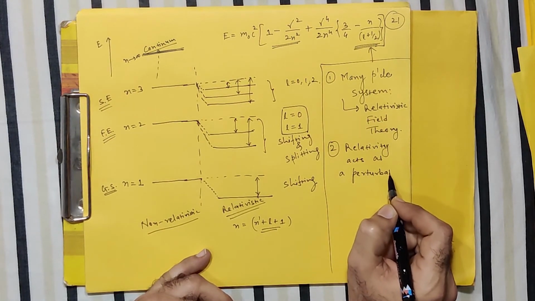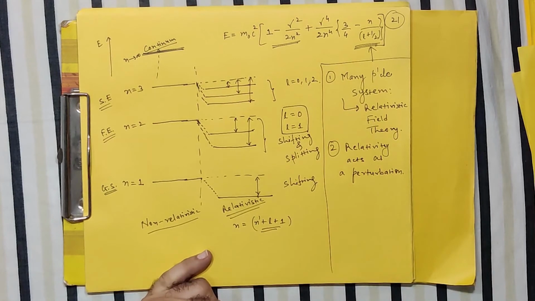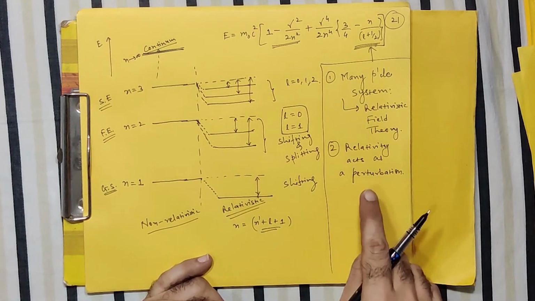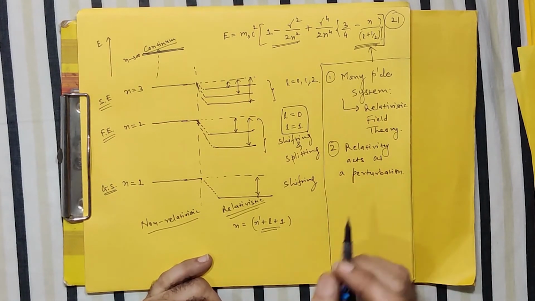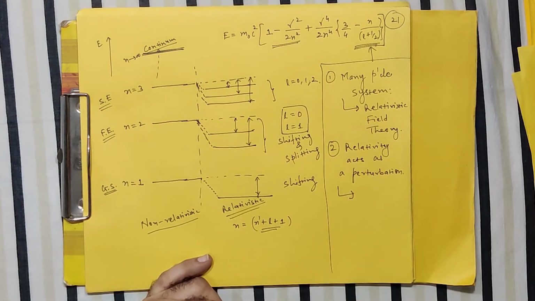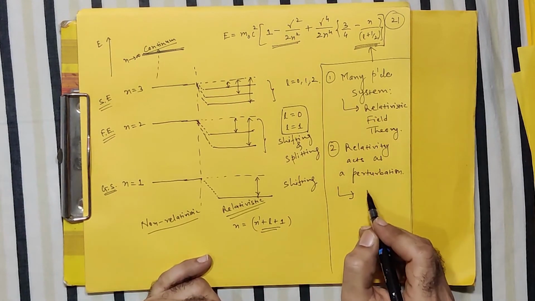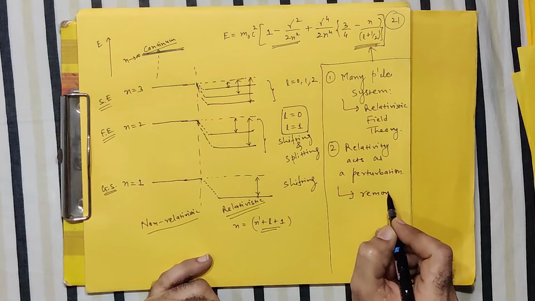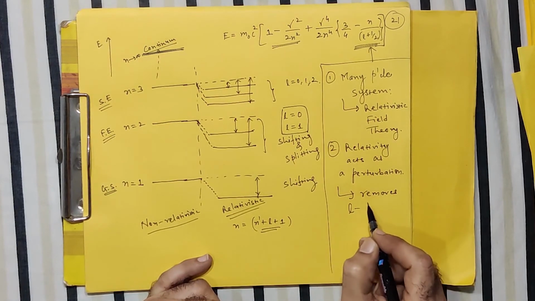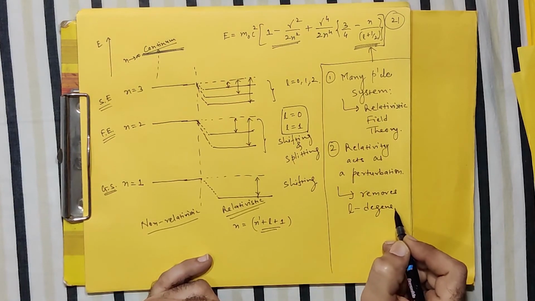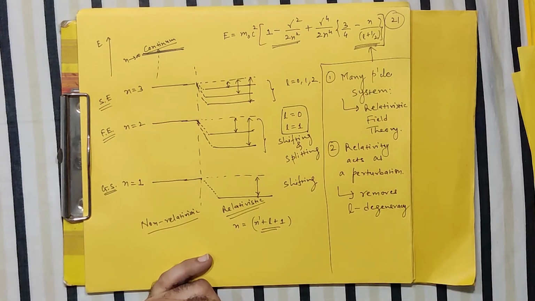So another important outcome that one can draw is that it works as a perturbation. As an outcome of this perturbative nature, what happens? It removes the L degeneracy. So this is the interesting thing, that it is capable of splitting the energy levels based on the values of L.